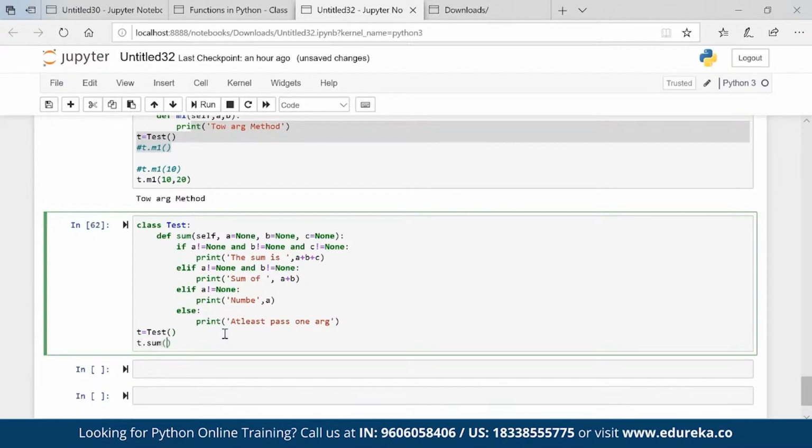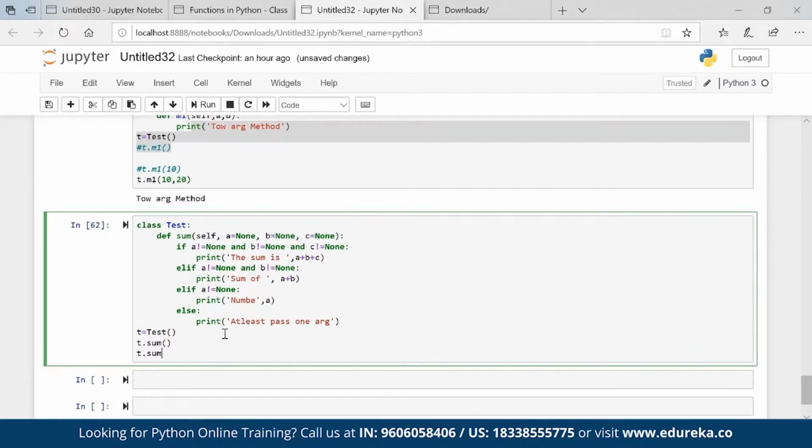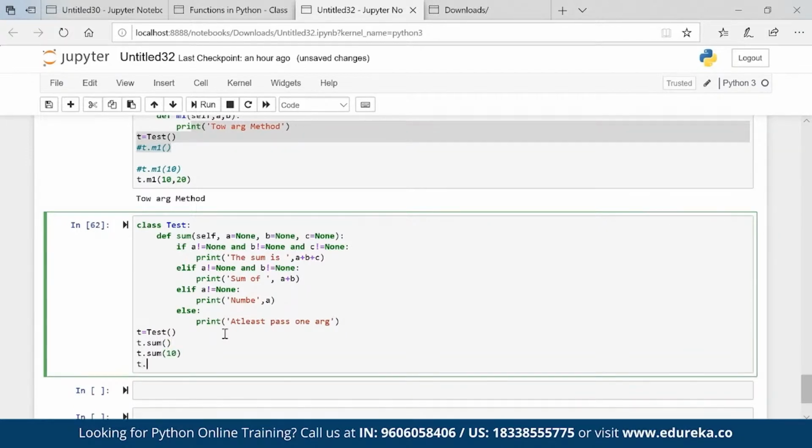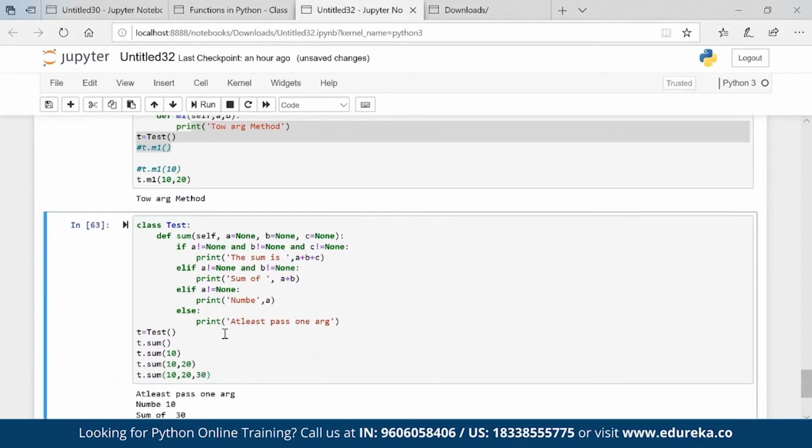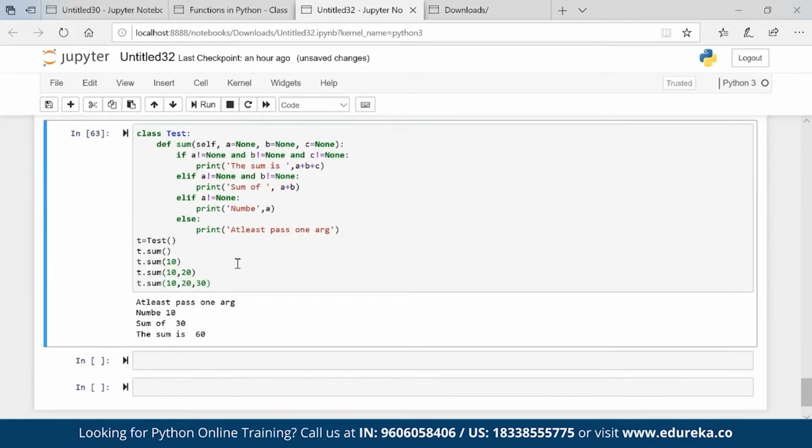T dot sum, what will happen? What will be the output, do you think? T dot sum 10, what will happen? T dot sum 10 comma 20, what will happen? And t dot sum 10 comma 20 comma 30, what will happen? You can see that the values are perfectly coming in. But coding wise this is not a good method, right? Suppose I want to add four numbers, then I will add one more none. Let's say I want to add 10 numbers, it will be very difficult for me to handle that. Then what is the solution?